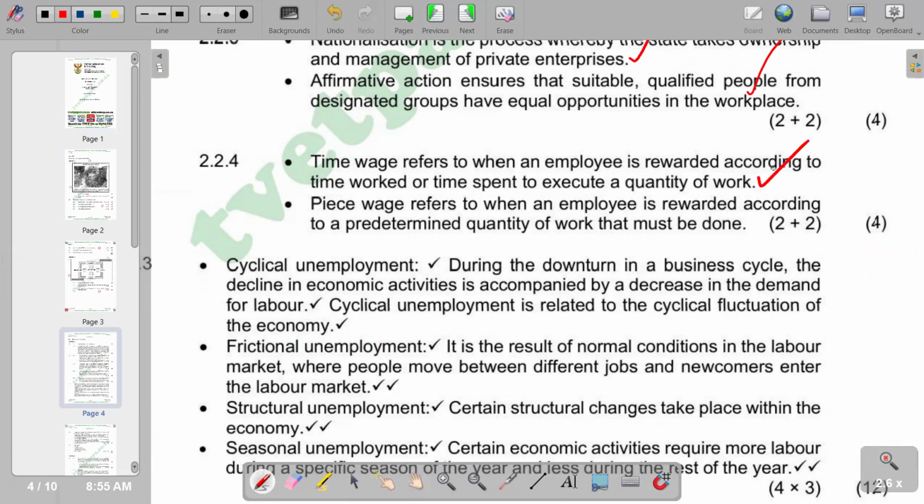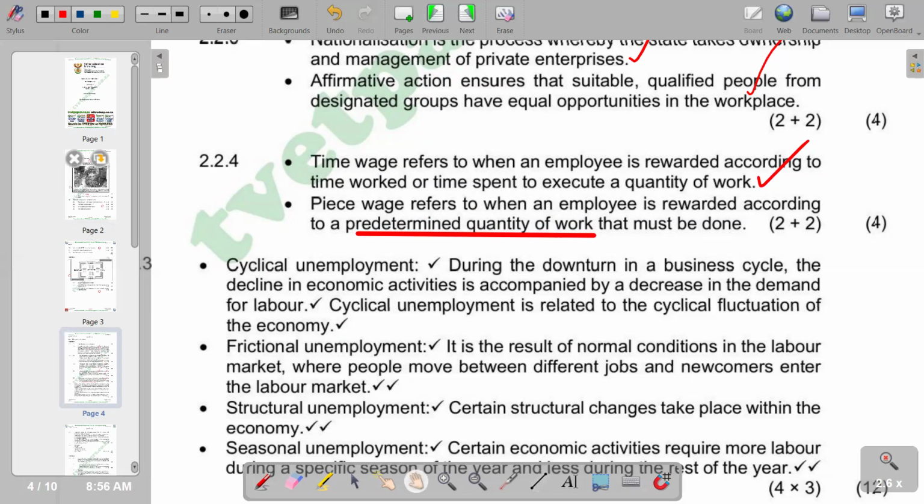And then piece wage refers to when an employee is rewarded according to a predetermined quantity of work that must be done. So basically, based on the number of units, if it's a producing firm or a business, the number of units produced. So we're saying on piece wage, workers are paid according to the number of units that are produced, if it's a producing firm. So this is what we have on this part.